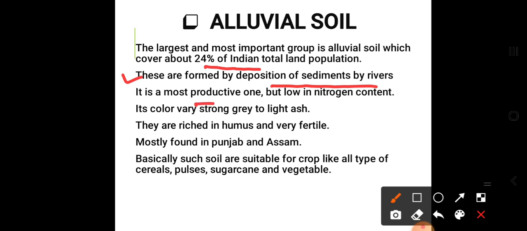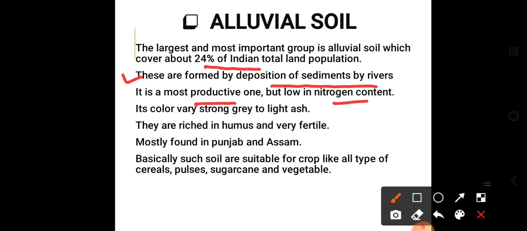It is the most productive one, productive meaning useful for the Indian population, but low in nitrogen content. The advantage of alluvial soil is that it is most productive, and the disadvantage is that it is low in nitrogen content.